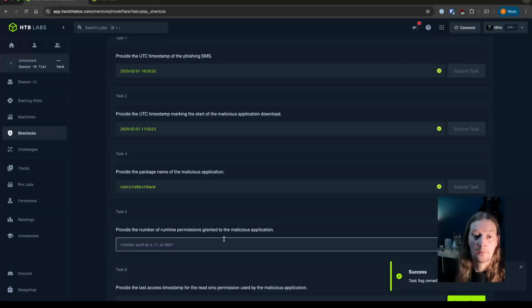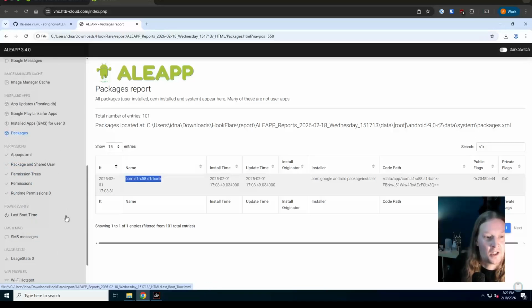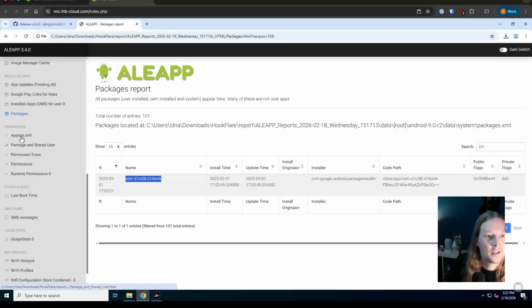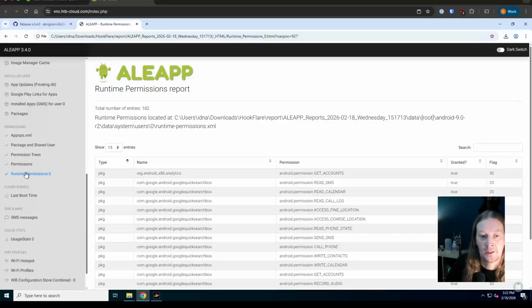Question 4. Provide the number of runtime permissions granted to the malicious application. So probably all familiar with this. Anytime you install a new app on your phone, it asks you to do various things, whether it's reading files from the device, accessing the camera, accessing the microphone if you're making calls or recording audio, things like that. These permissions are all stored around here. So we've got lots of different parts of permissions here. These are all the permissions in general. Runtime permissions is what we're asked for here.